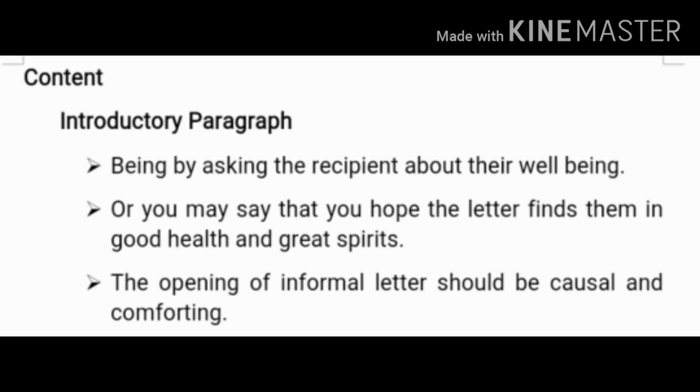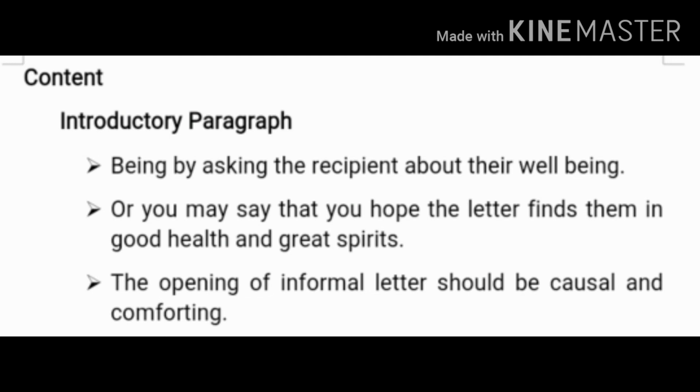So in content, in the introductory paragraph, means in the starting, you will ask about the well-being of the recipient. You can start like this, that you find them in good health and great spirit.